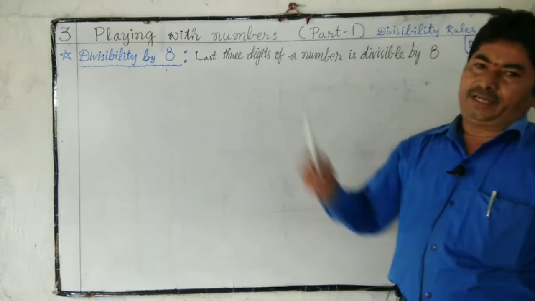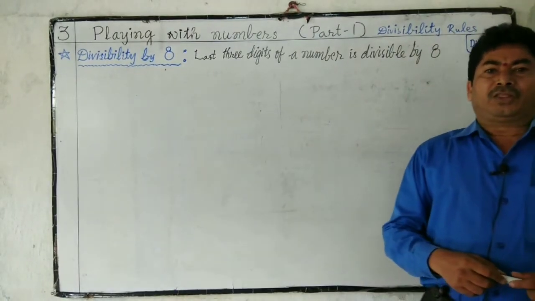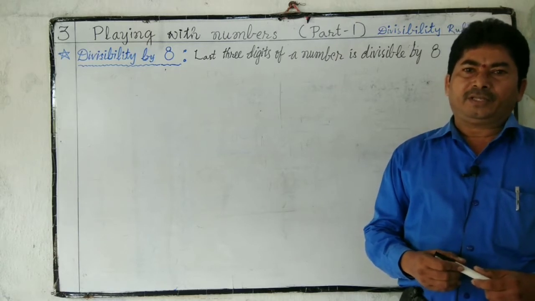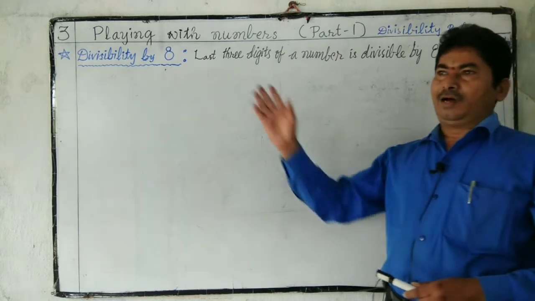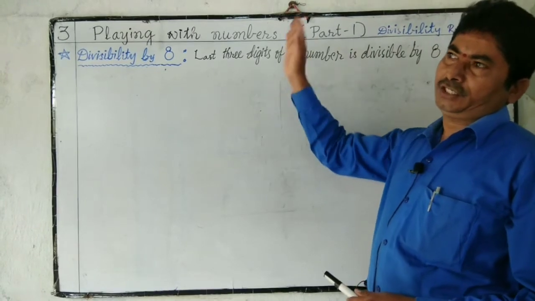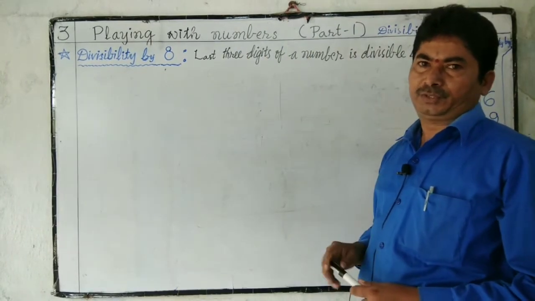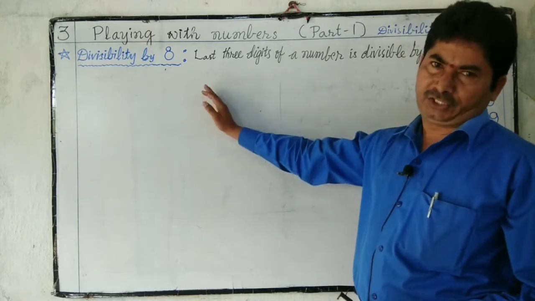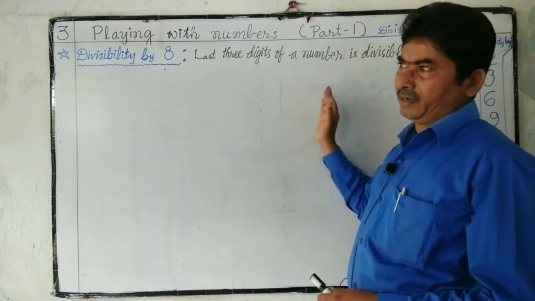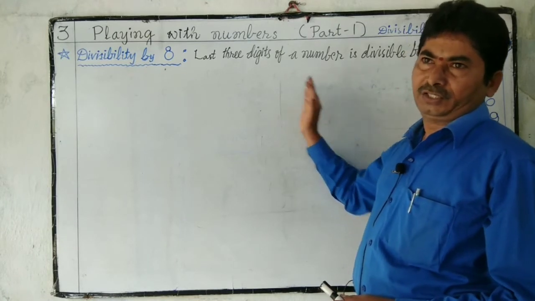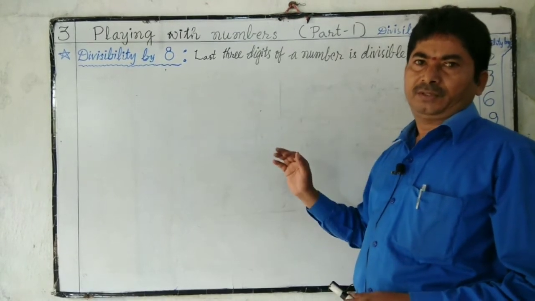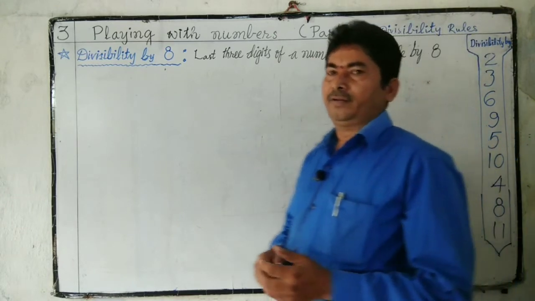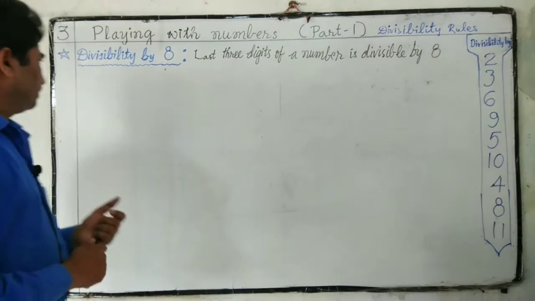Divisibility by 8. If the last 3 digits of a number are exactly divisible by 8, then the number is exactly divisible by 8. Last 3 digits means ones, tens, hundreds place digits. The number formed by the digits in the ones, tens, hundreds places is divisible by 8, then the number is exactly divisible by 8. Let us see a few examples.